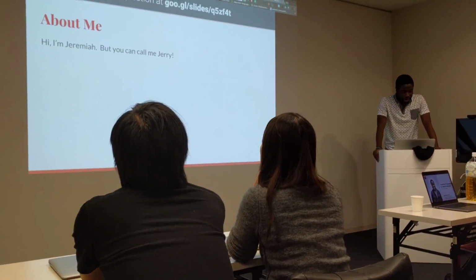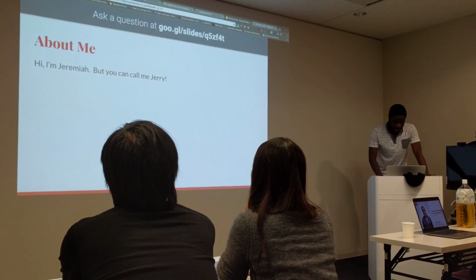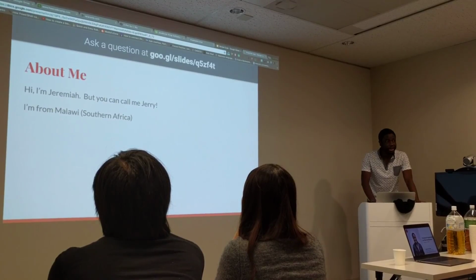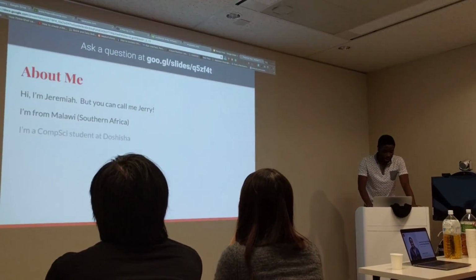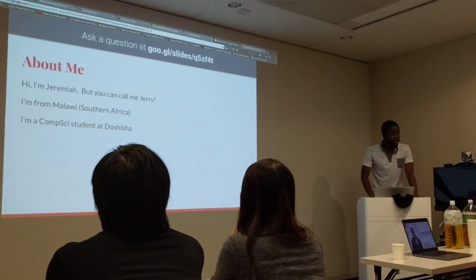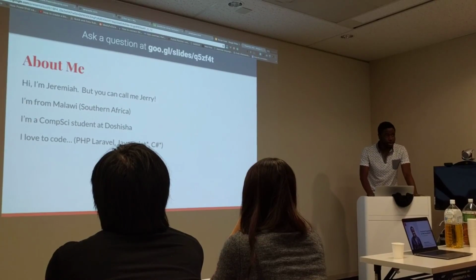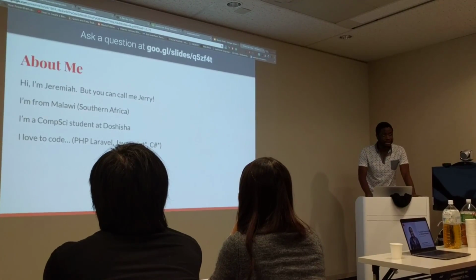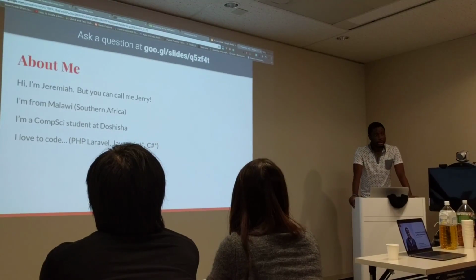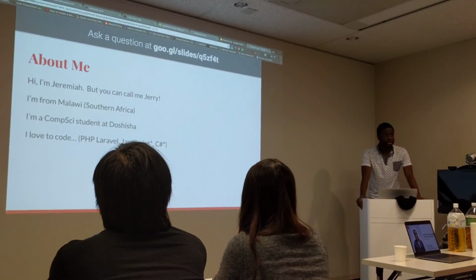My name is Jeremiah, but a lot of my Japanese friends call me Jerry. It's a little easier. I'm from a tiny southern African country called Malawi. And I'm a computer science student at Doshisha University in Kyoto. I love to code in my spare time when I'm not doing machine learning and all that. Actually, my research is in speech synthesis. I'm working on a speech synthesis system for my native language, which is Chichewa, which is the first of its kind.